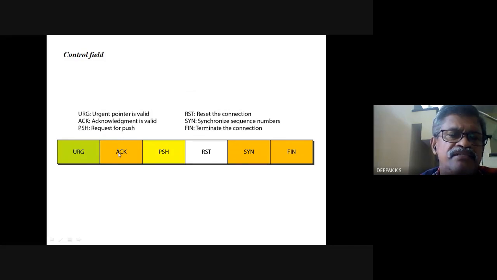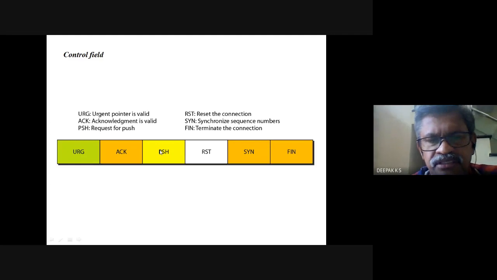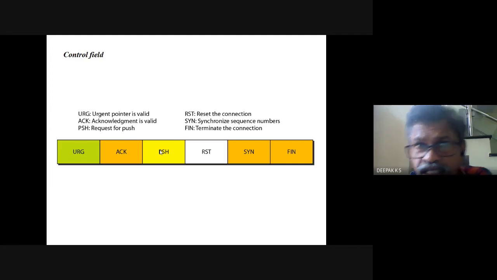Now acknowledgement is valid, in the basic case 1. Then there is the request for push. In some applications, the data, the bytes in the segment, would remain in the buffer at the receiver, and when its turn comes, it would be sent to the application layer.